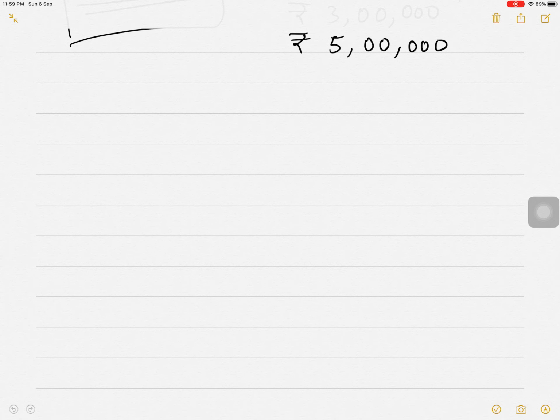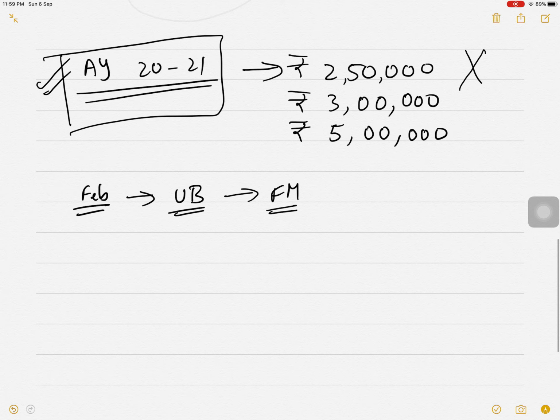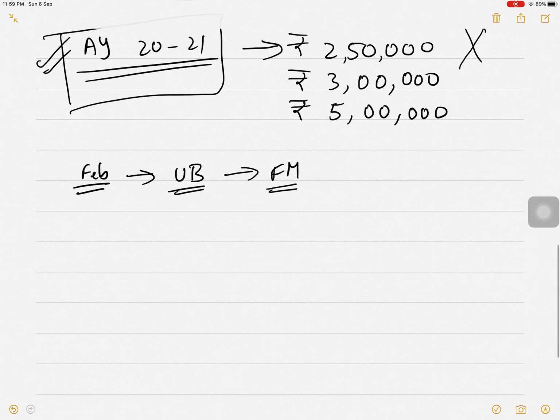Now, in the month of February, there is a union budget. In this union budget, our finance minister reads the union budget. Correct? Now, because the portion is assessment year 2021, I will say in that context.